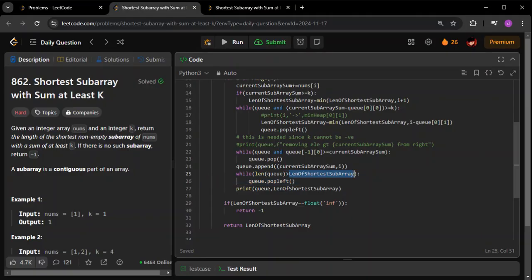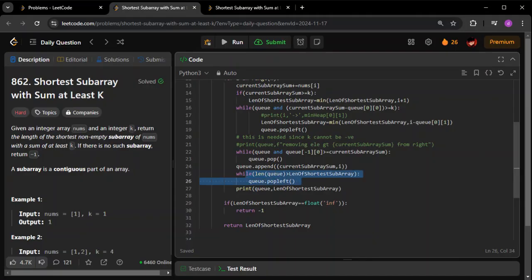For example, if the answer is 2, that means the next answer can be 1 only, right? So for that reason, what I'm trying to ensure is that for any current element I should not have more than the previous two elements, that is i minus 1 and i minus 2. Only these two elements should be allowed. Other than that, everything should be popped out from the left. So this is what I'm doing basically.